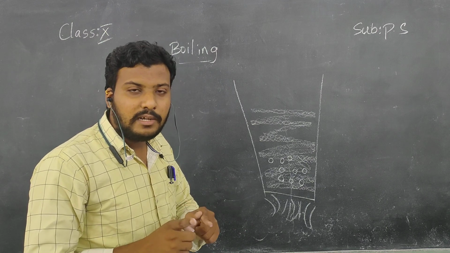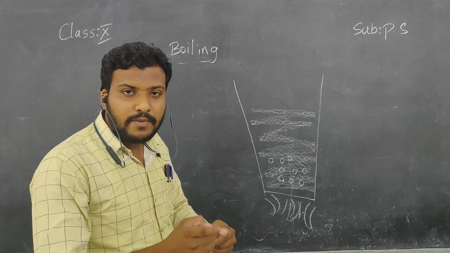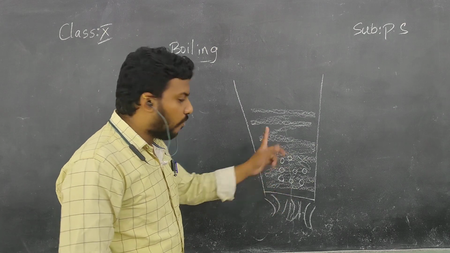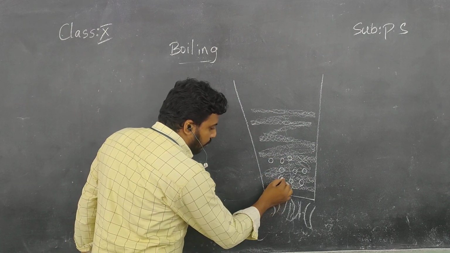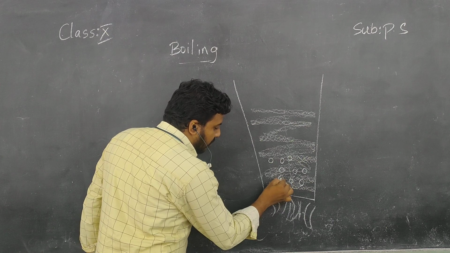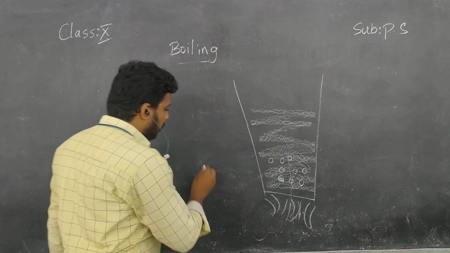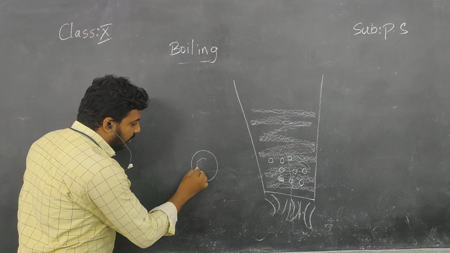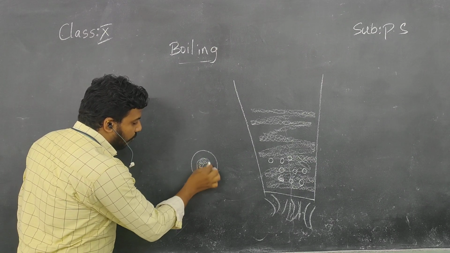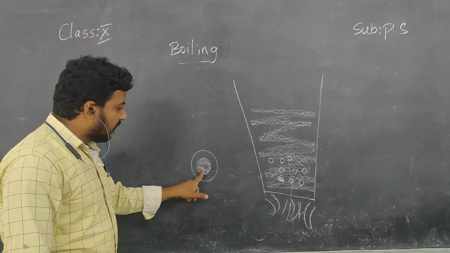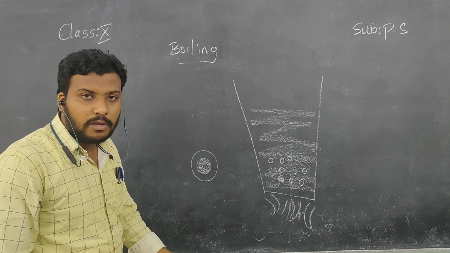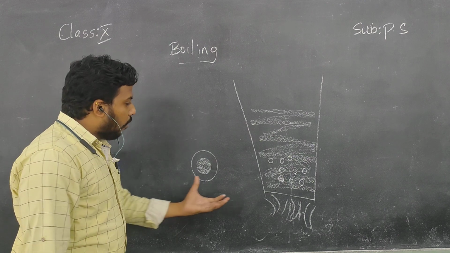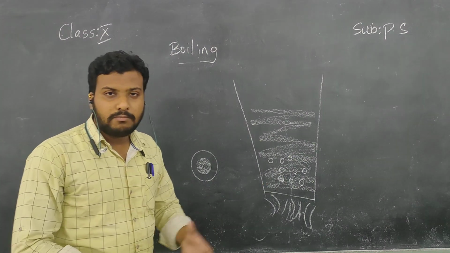When you give the heat energy, it changes from the liquid phase to the gaseous phase. So all water molecules in the form of vapor will be present inside the bubble, children. Suppose this is the gas bubble. Inside the gas bubble, vapor will be present. This vapor is nothing but the water molecule. Water molecule converted into the vapor form. And all these bubbles are filled with the vapor.